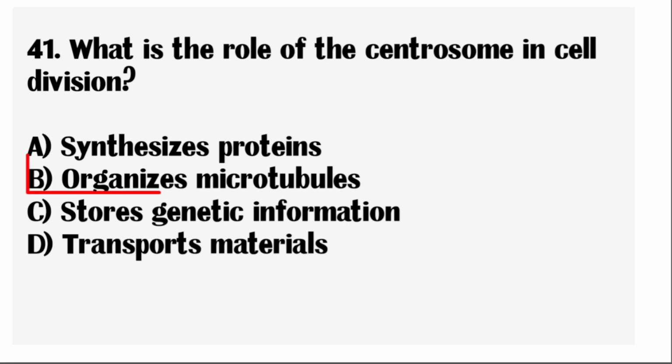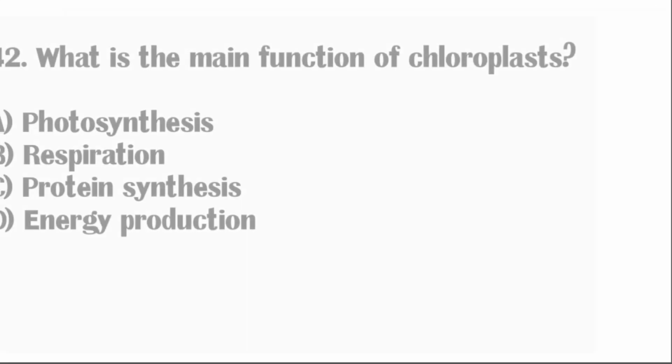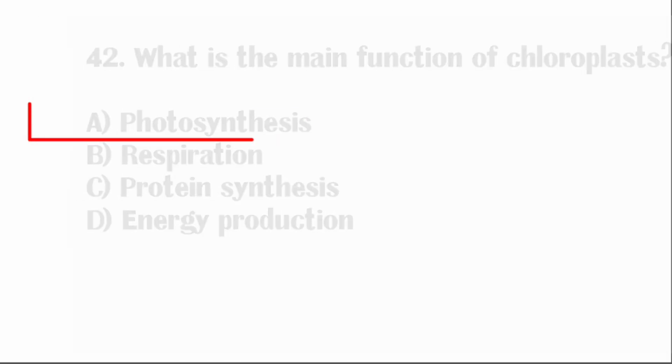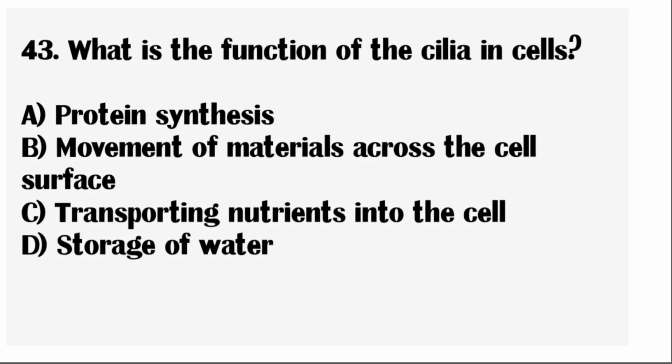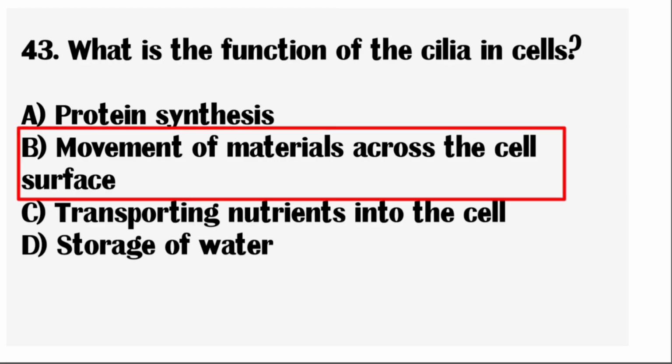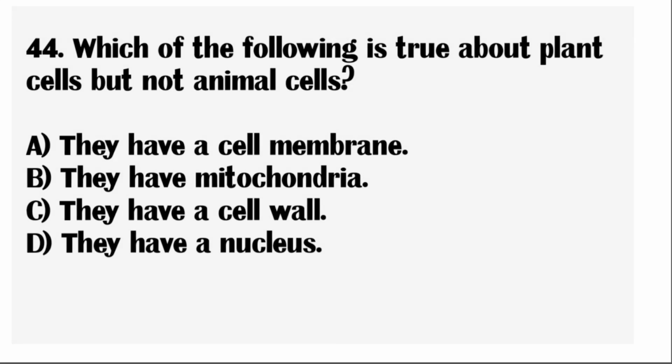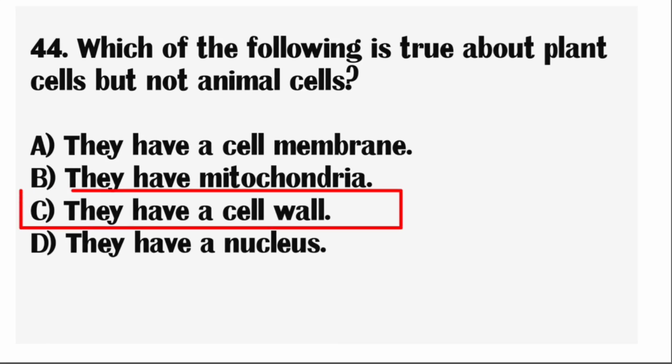Correct answer: organize microtubules. Next question, what is the main function of the chloroplast? Correct answer: photosynthesis. Next question, what is the function of the cilia in cells? Correct answer: movement of materials across the cell surface. Next question, which of the following is true about plant cells but not animal cells? Correct answer: they have a cell wall.